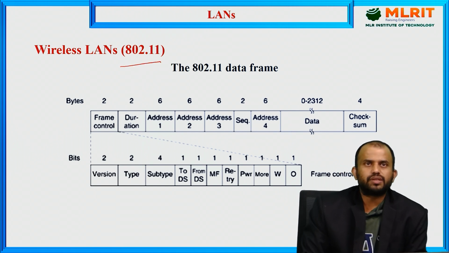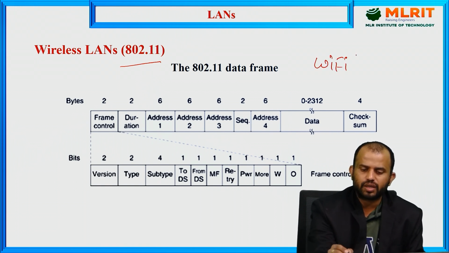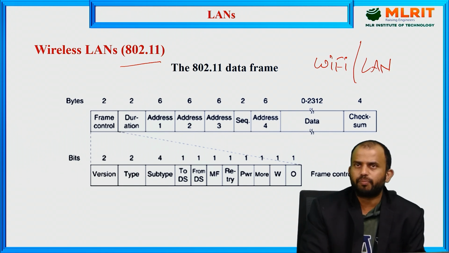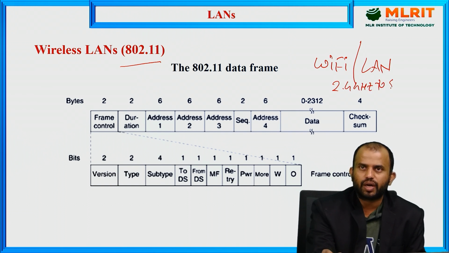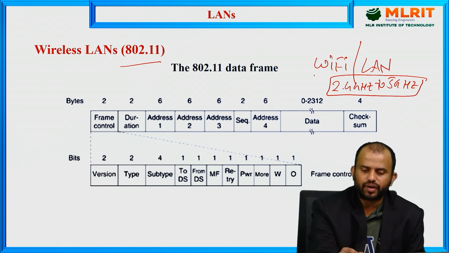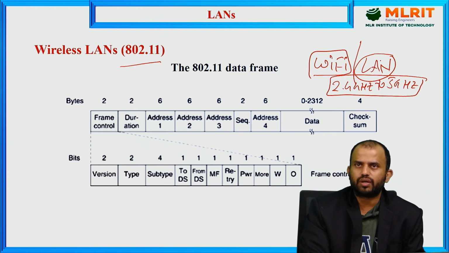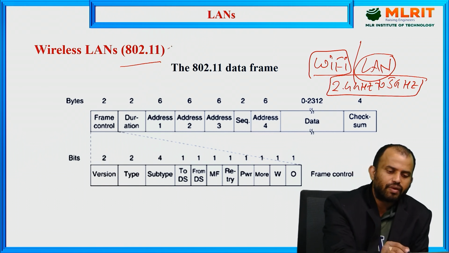So, what is meant by 802.11? When establishing any kind of Wi-Fi or local area network, we have a prescribed frequency bandwidth, in the 2.4 GHz to 5 GHz range. Within this frequency range, we use Wi-Fi communication as well as LAN communication, which we call local area network communication. With the help of these two ranges, we use the protocols which we call the 802.11 protocols.